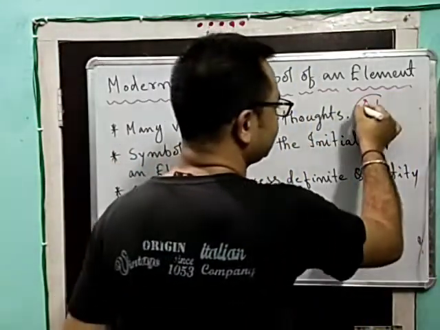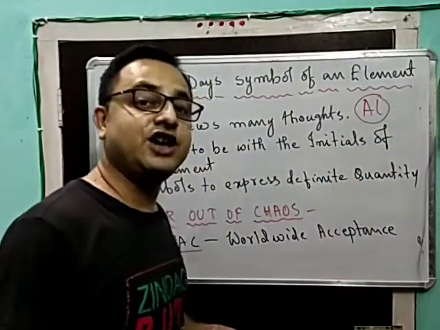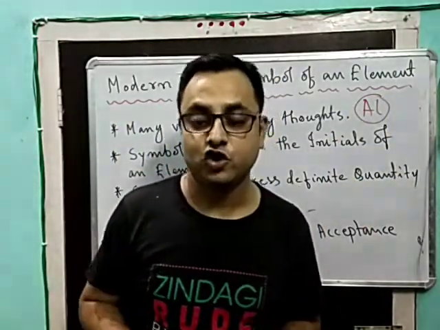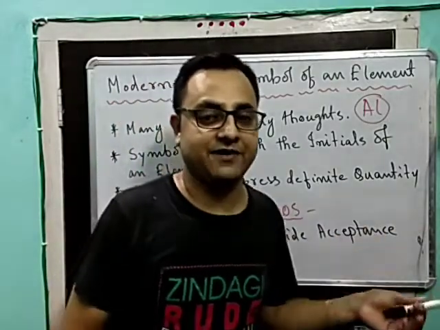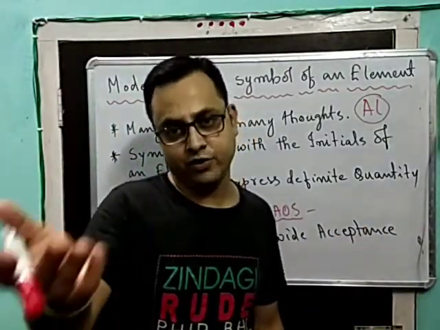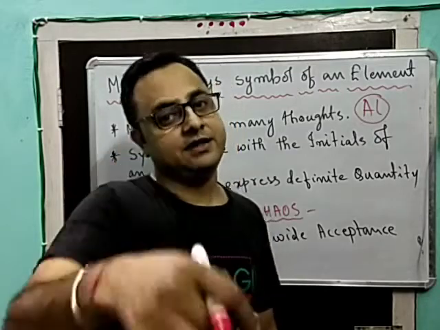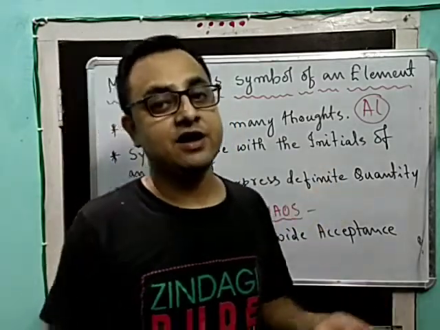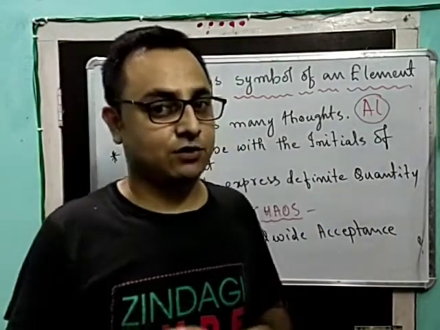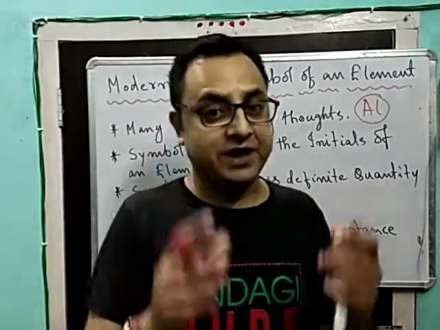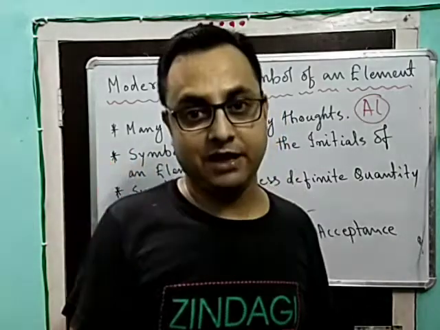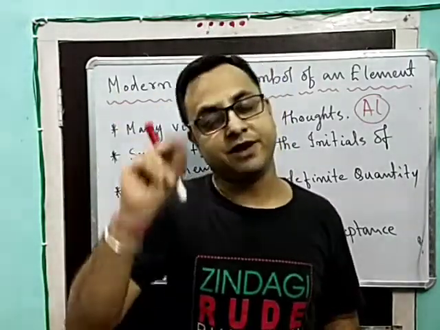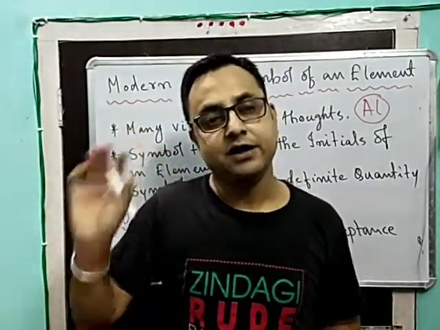So the initial letter should be written in capital, and if we are adding another letter to that symbol, then that letter has to be written in small letter. Alright, this was one of the things. If it is a single-lettered symbol of an element, then that letter has to be written only in capital letter.